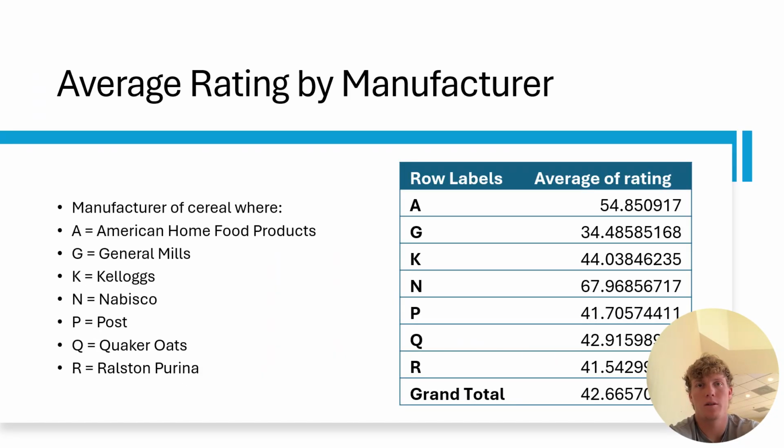The first relationship I wanted to investigate was the relationship between average rating and manufacturer. The highest average rating company is Nabisco with an average rating of 67.97. The lowest average rating company is General Mills with an average rating of 34.49. American Home Food Products is another highly rated company with an average rating of 54.85. The other companies are all closely rated with average ratings around 42. There is a possible relationship between consumer rating and manufacturer with two standout companies and one underperforming company.